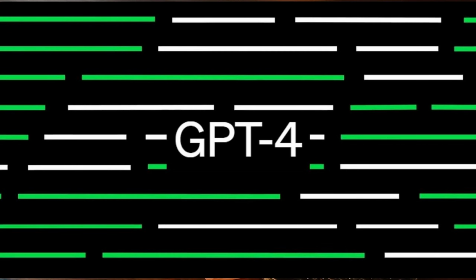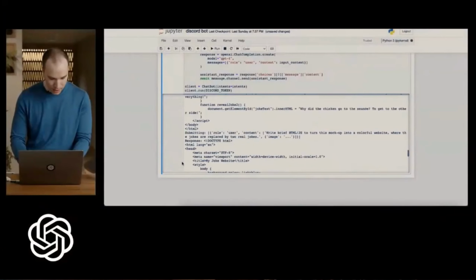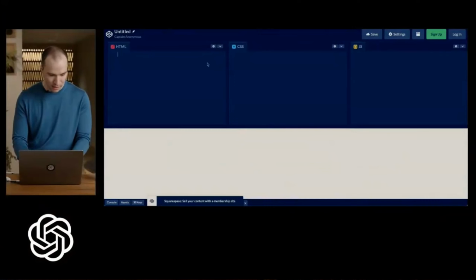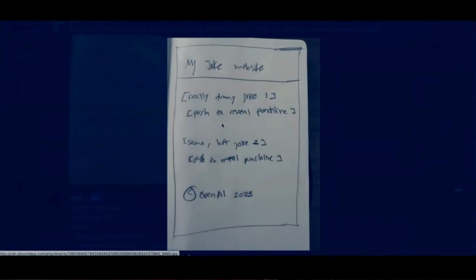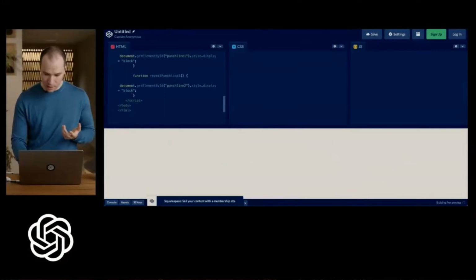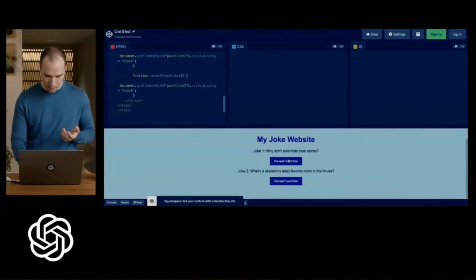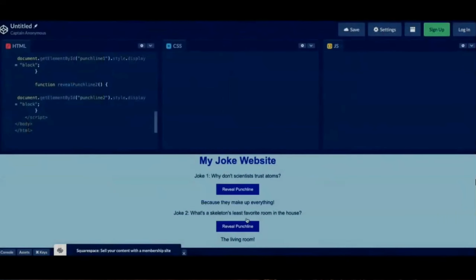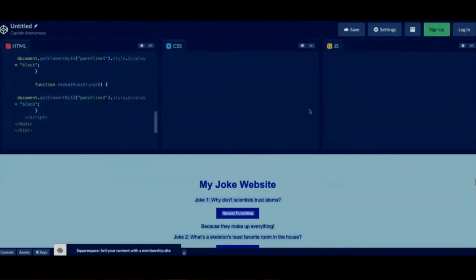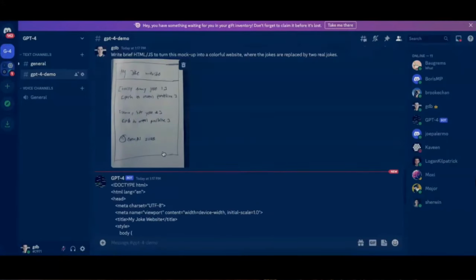So it is the most advanced language model that would replace the need of humans in some technical places. For example, it can replace designers. The developer of ChatGPT asked it to create a website from a simple text. As you can see here, the developer took a picture of the page where he had designed a website, and now he is asking GPT-4 to create a website like this. And you can see that it has generated the website. So that means that GPT-4 can replace designers.